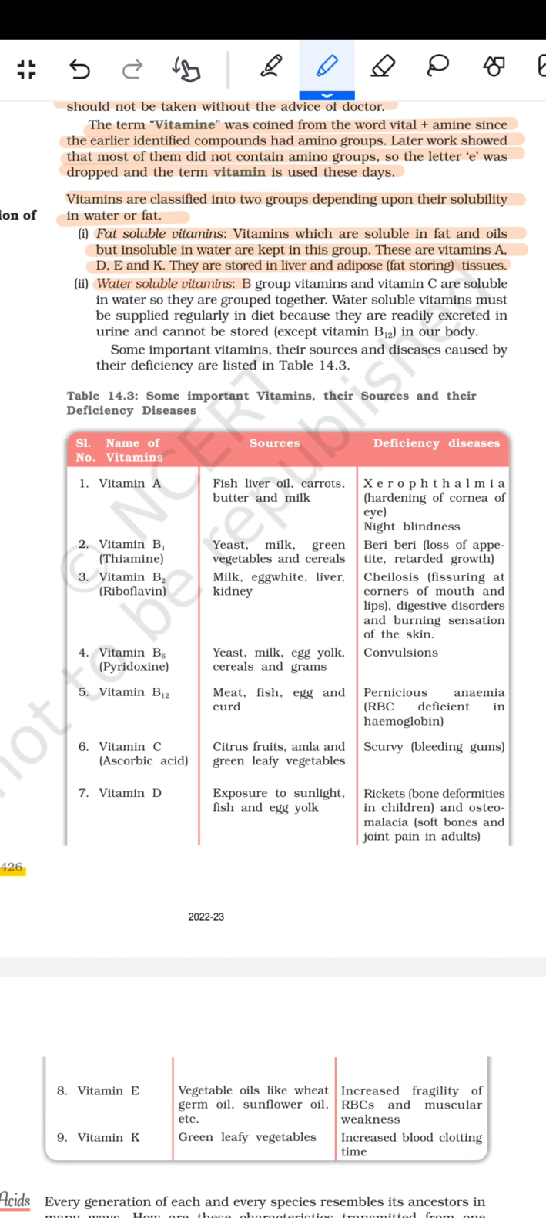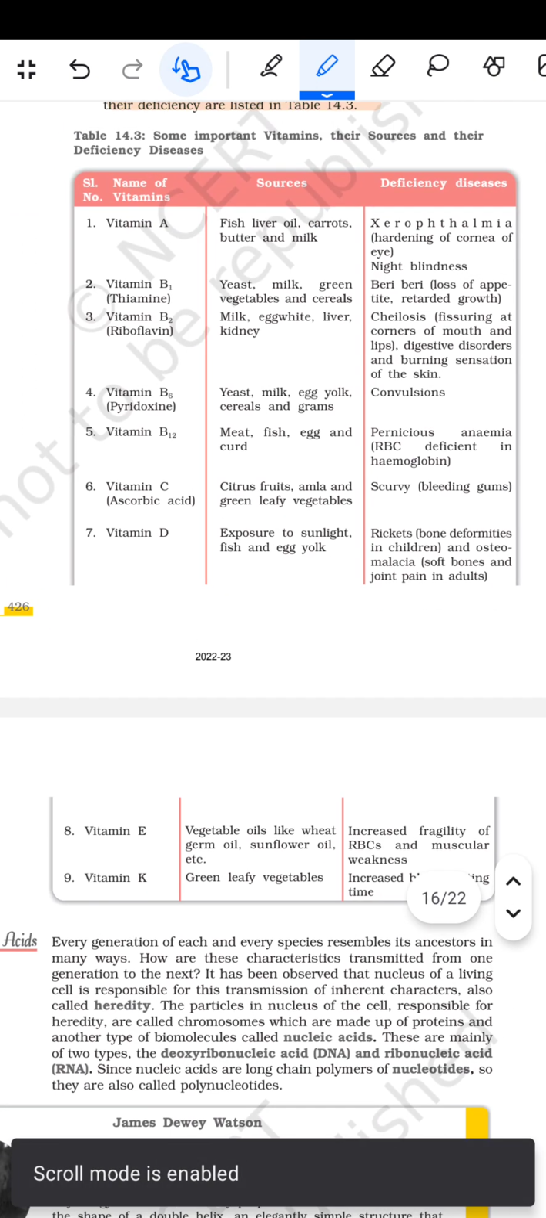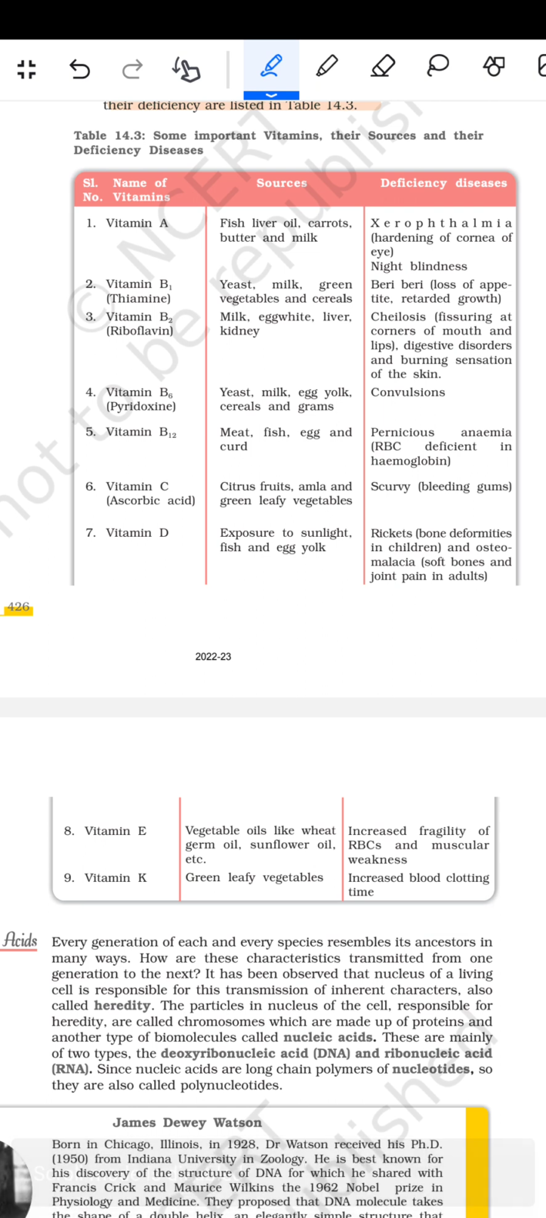फिर water soluble vitamins. B group vitamins and vitamin C are soluble in water, so they are grouped together. Water soluble vitamins must be supplied regularly in the diet because they are readily excreted in the urine and cannot be stored, except vitamin B12, in our body. Some important vitamins and their sources and diseases caused by their deficiency are listed in Table 14.3 में दिया हुआ है. जैसे some important vitamins, their sources and their deficiency disease.